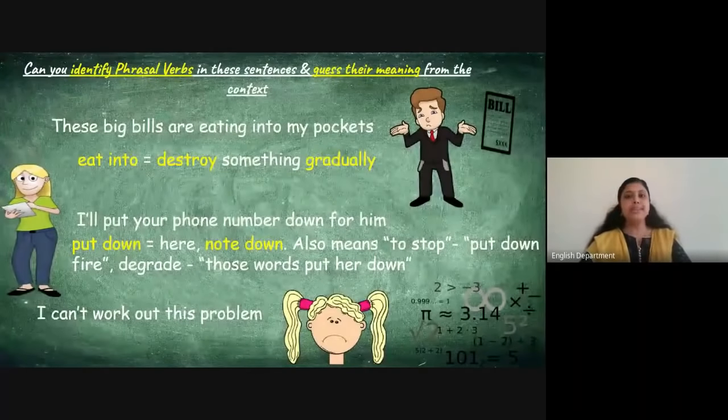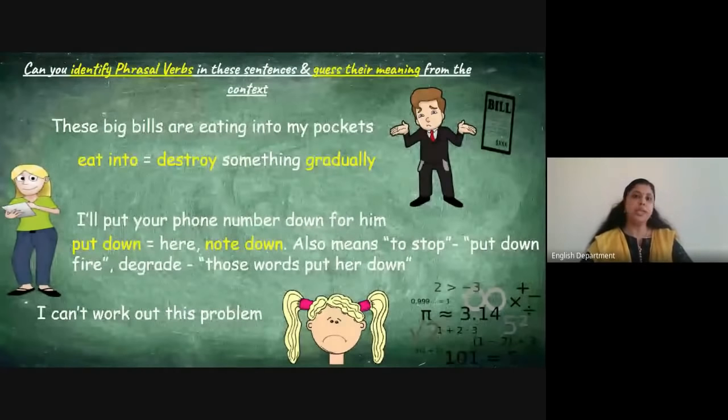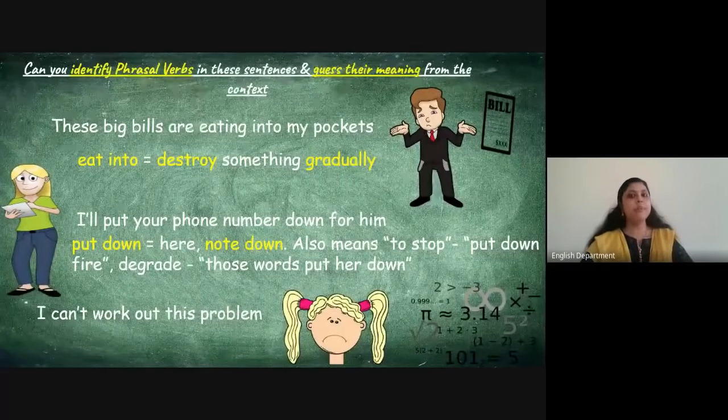So phone number is the direct object there. So when you have such sentences where you have an object, sometimes two objects especially, one of the direct objects will come in between the phrase. That is why put your phone number down. Okay, so your phone number is the direct object and for him is the indirect object there. So that's why it's placed like that. Okay, so in this particular sentence it means to note.